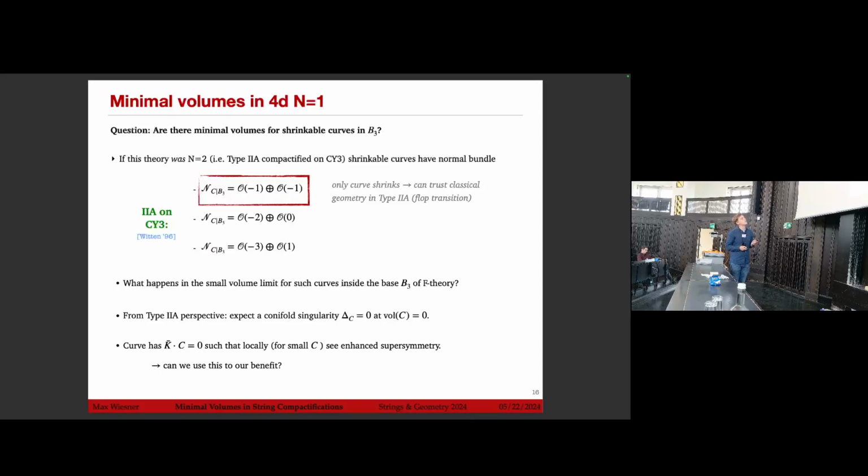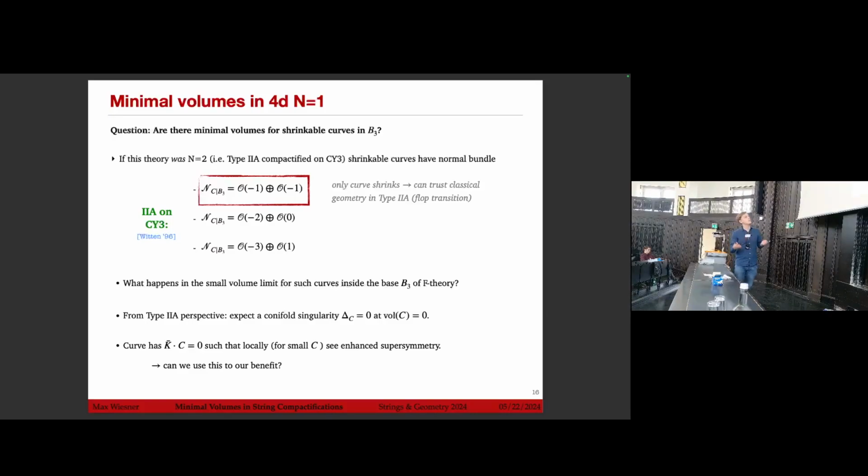But so now what happens? The question is, what happens in the small volume limit for such a curve if this is actually inside the base B3 of an F theory geometry? So from the type IIA perspective, we would expect, okay, if we shrink this, there's a conifold singularity where the volume just vanishes. And since this curve in B3 does not intersect the anticanonical bundle, locally we see enhanced supersymmetry, which we can ask. So if we ask this question in the full F theory geometry, can we use this to our benefit?